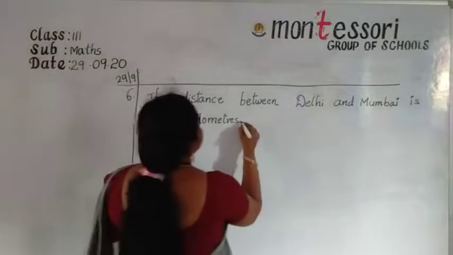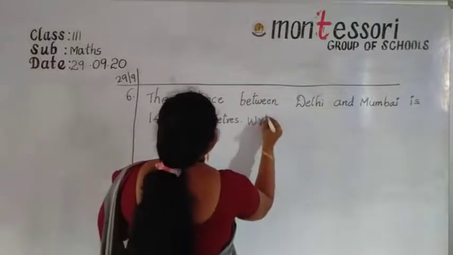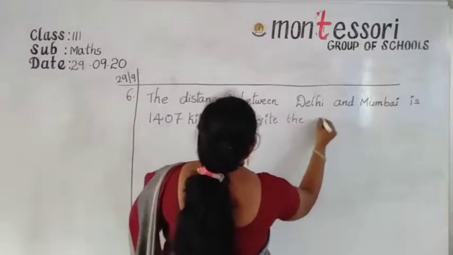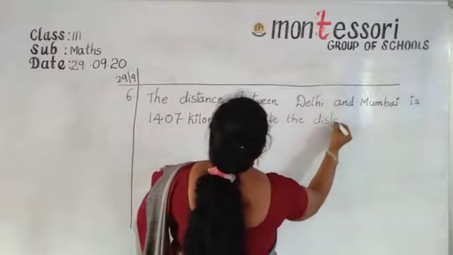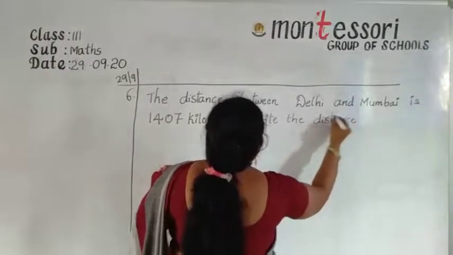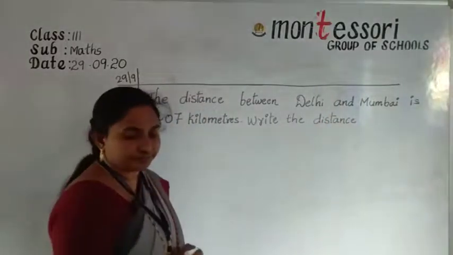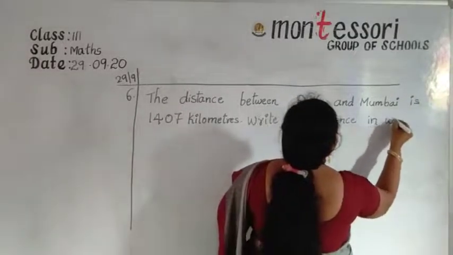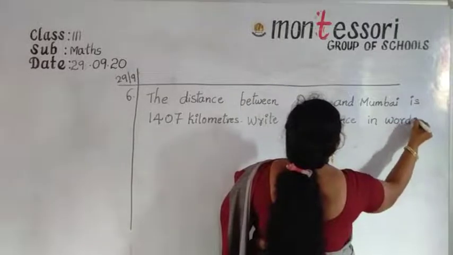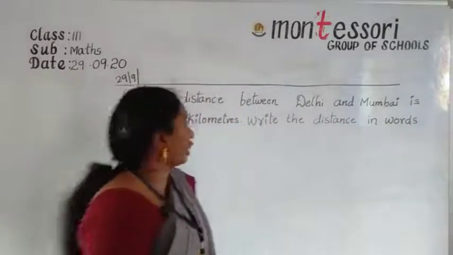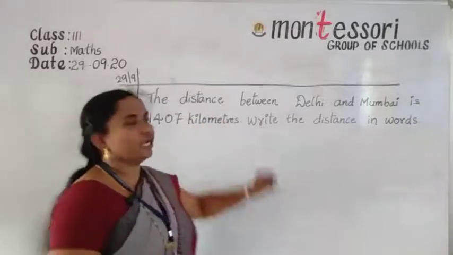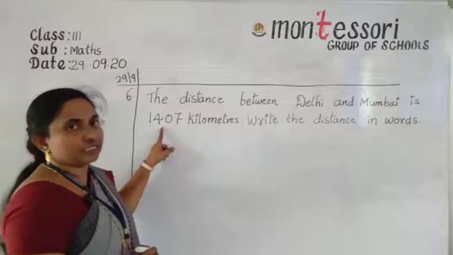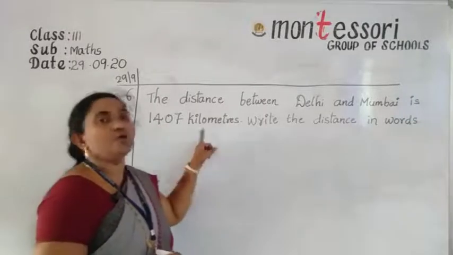Write the distance in words. Okay. So now here the distance between Delhi and Mumbai is 1407. So now this number we can write into words.